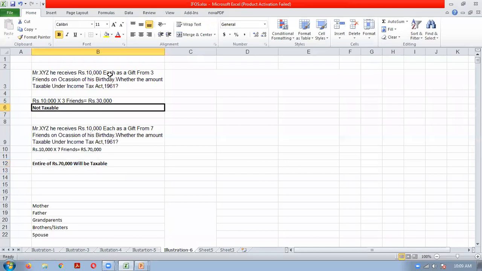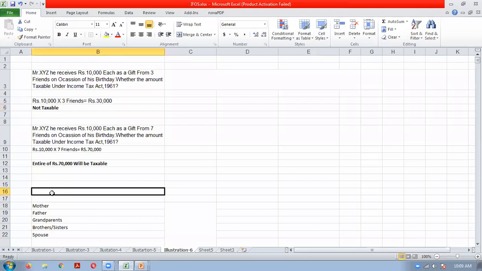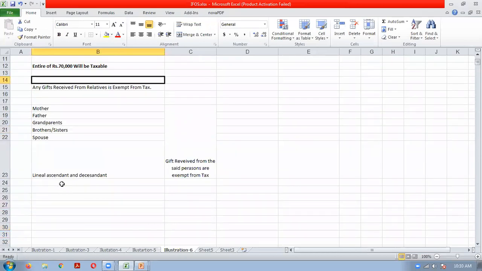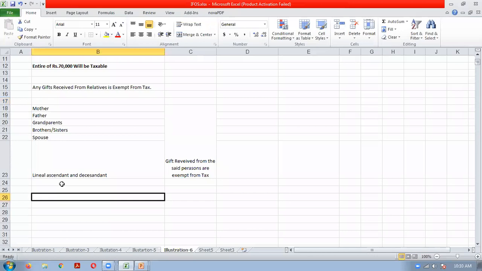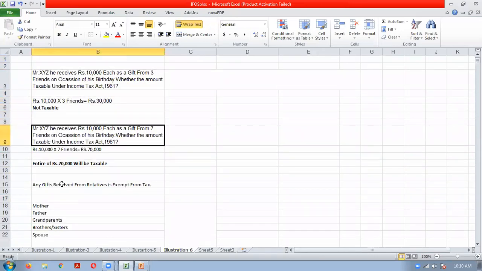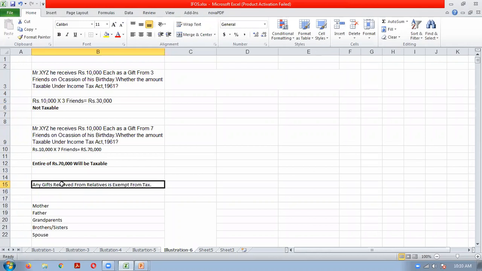Okay, so this is about the taxability of gifts. Any gifts received from relatives is exempt from tax. And relatives will include only these persons: parents, grandparents, brothers, sisters, spouse. So if you are receiving a gift from a cousin, cousins are not relatives under income tax, so it will be taxable if it is exceeding the limit.